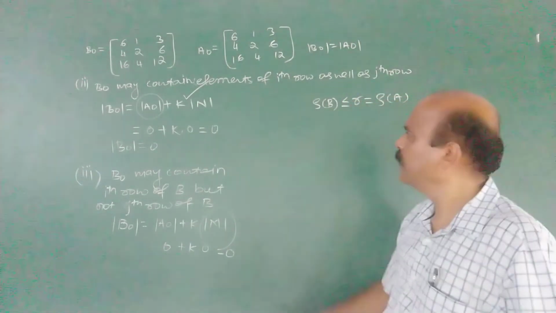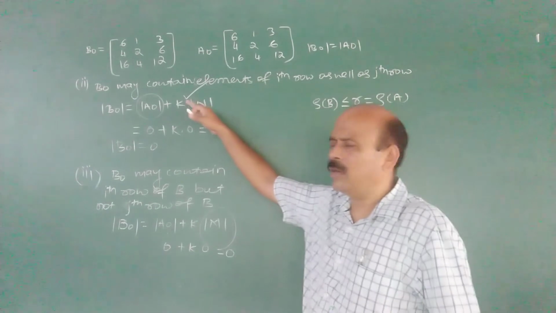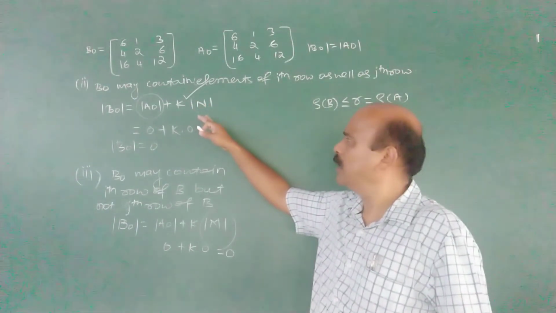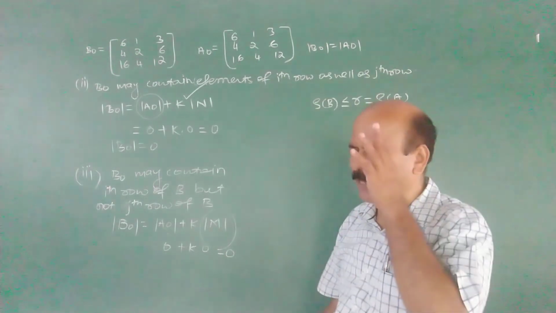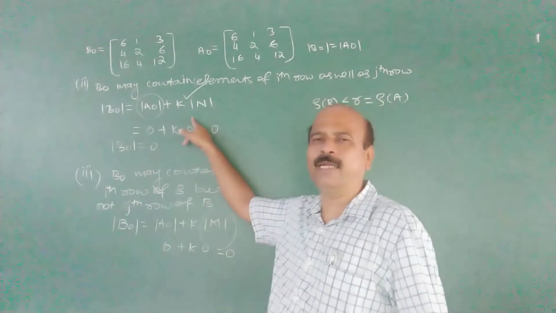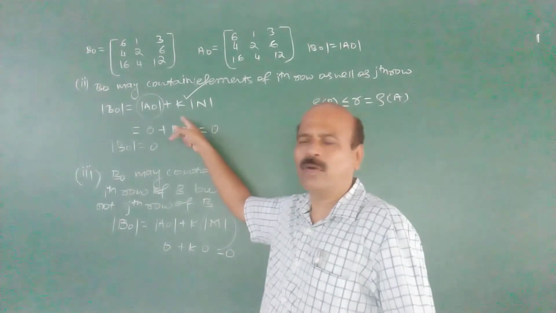So, if the elementary transformation is used, what is that? I take k times the jth row, all the elements of the jth row, and add them to the ith row. Then what happens?